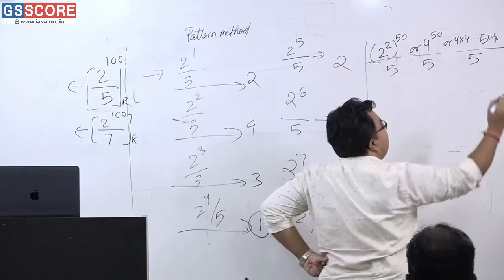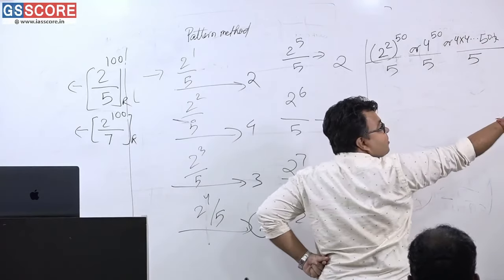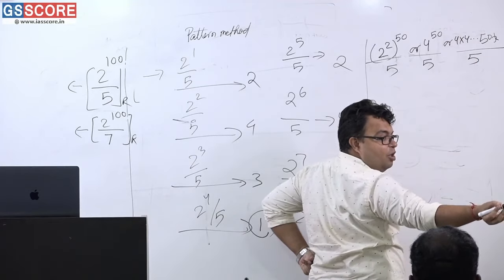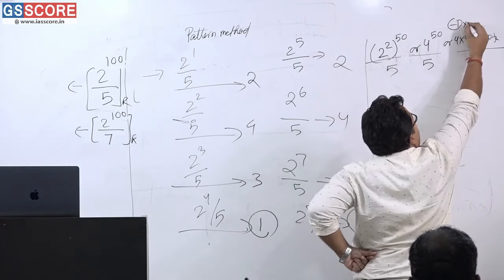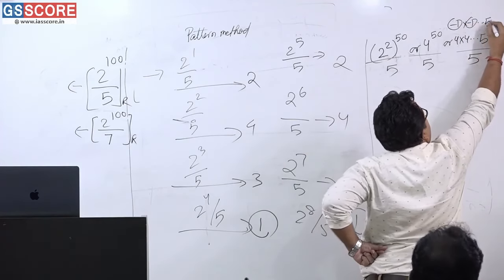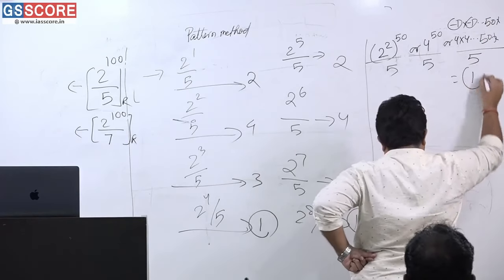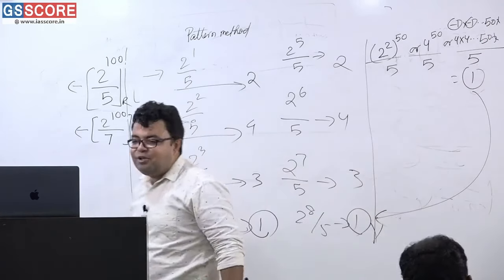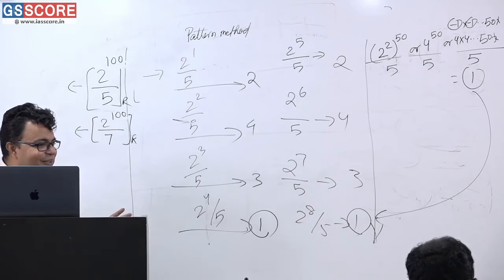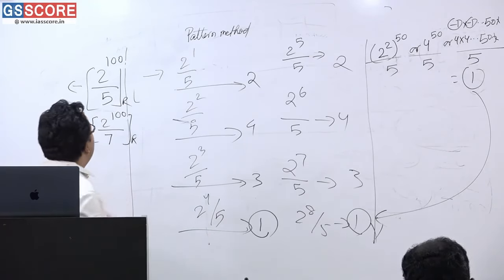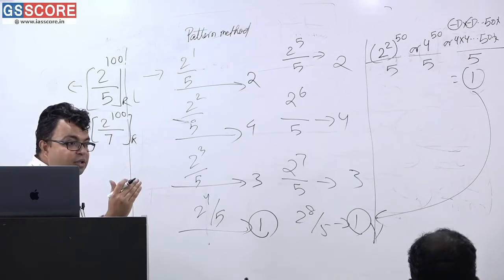So please tell me what will be the answer? What is the remainder? Divide 4 by 5, what is the remainder? She is telling -1, completely correct. -1 multiplied how many times? 50 times. So what is the answer? 1 is the answer. Is this one same as this? Am I correct or not? Understood? Now you will be telling, can I do it in another method?